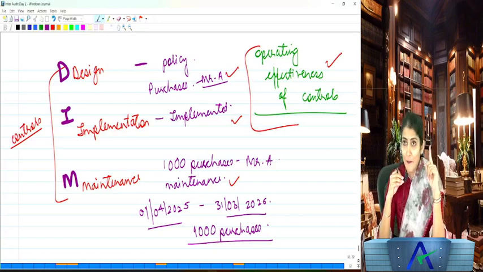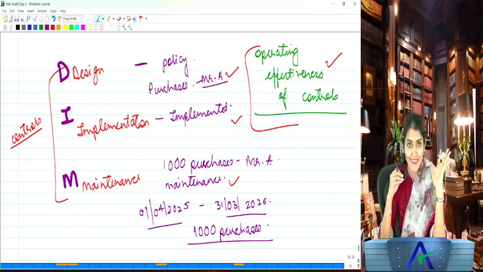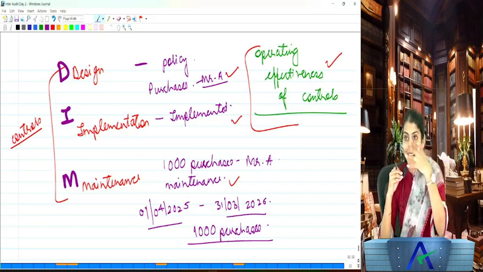Have you prepared a timetable? Yes? Design. Have you started studying as per the timetable? Yes? Implementation. Did you follow the timetable for the entire period for which you prepared it? I don't know. Then that is maintenance.